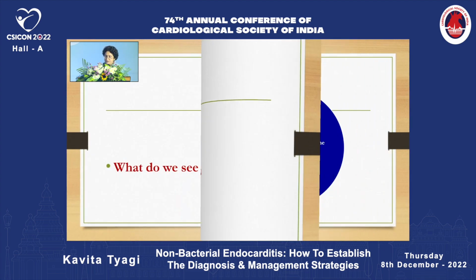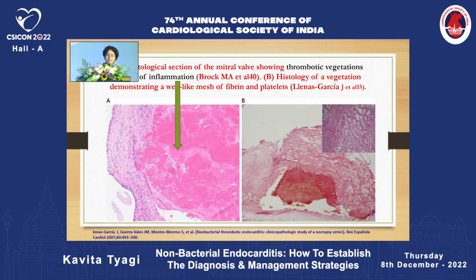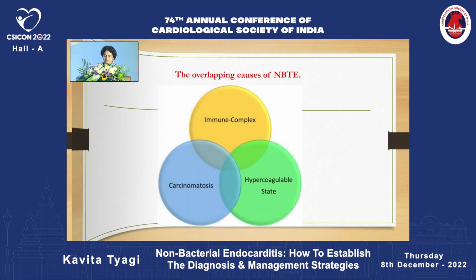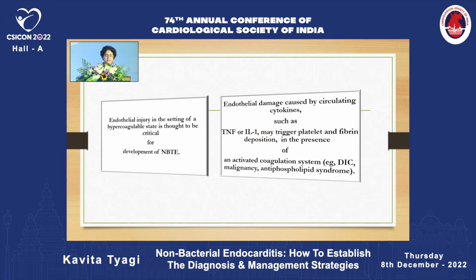So what do we see under the microscope? The vegetation in NBTE consists of thrombi interwoven with strands of fibrin, immune complexes, and mononuclear cells. Histological sections show thrombotic vegetations. We don't see any inflammation. And histology of the vegetation demonstrates a web-like mesh of fibrin and platelets. So basically, immune complexes, carcinomatosis, and hypercoagulable state all cause NBTE in an overlapping manner.